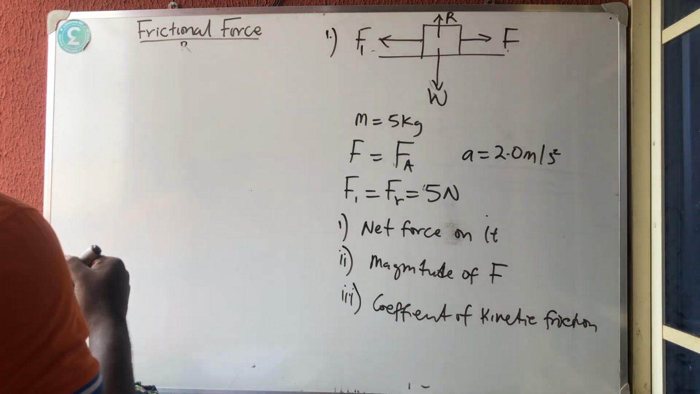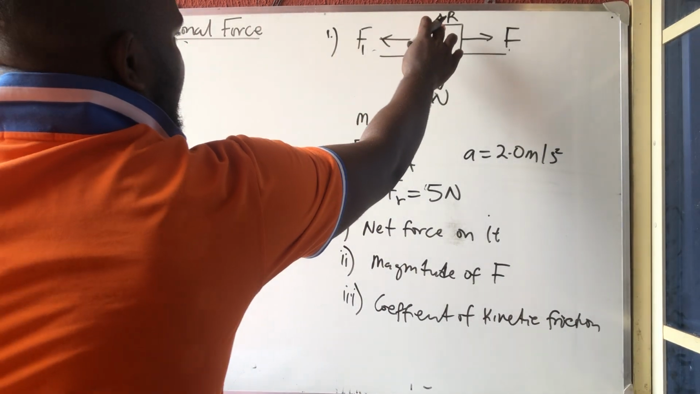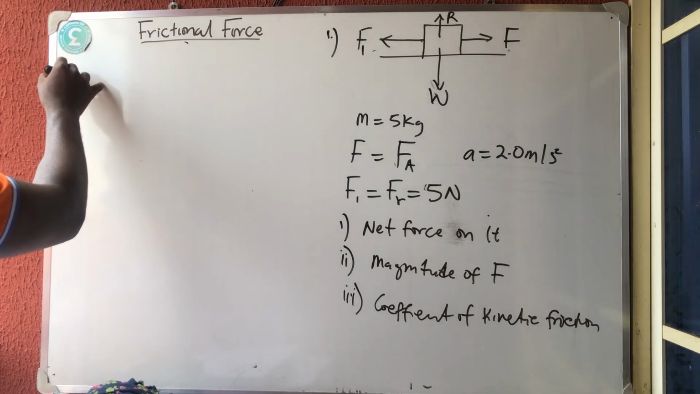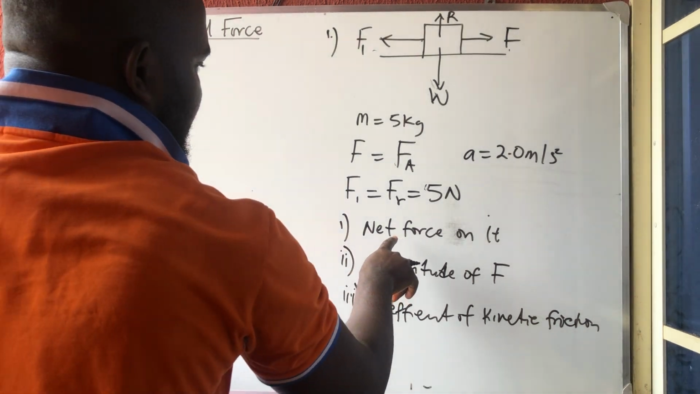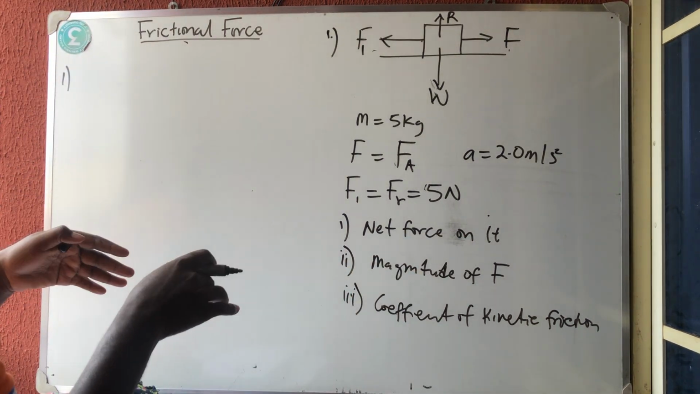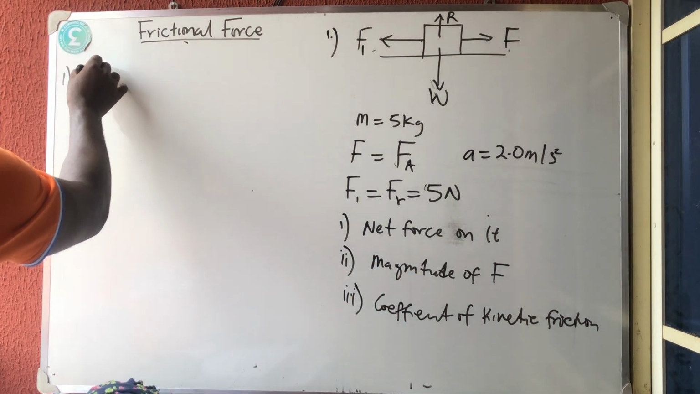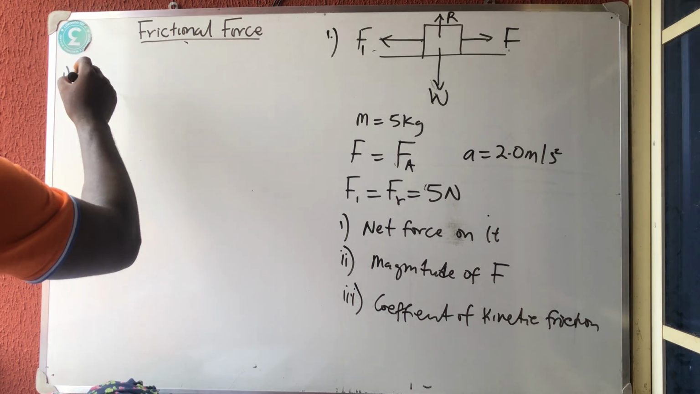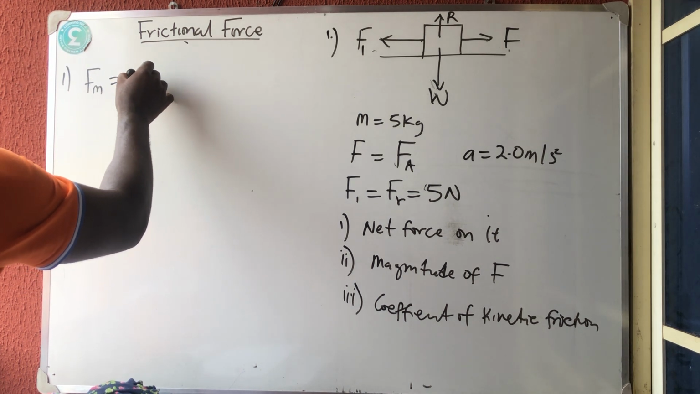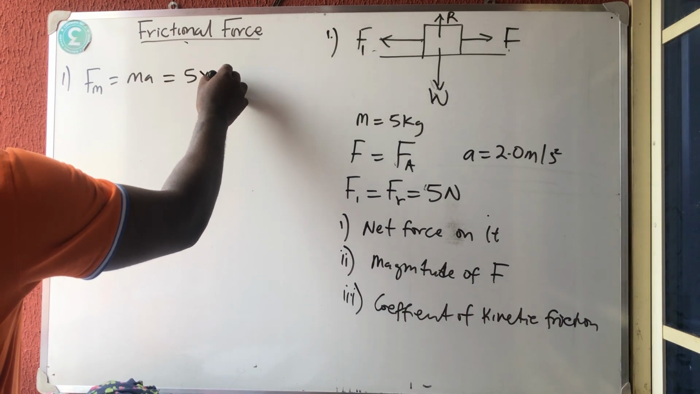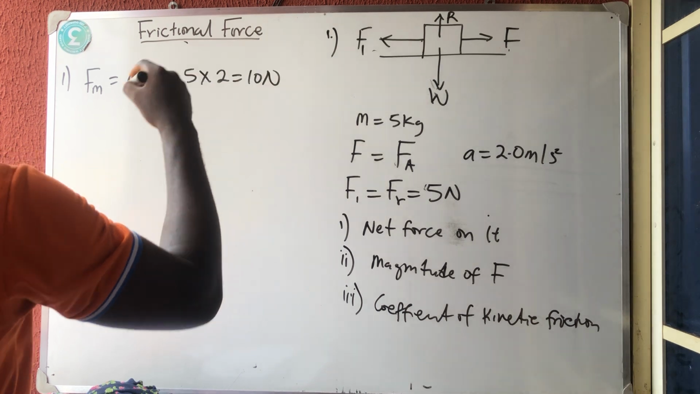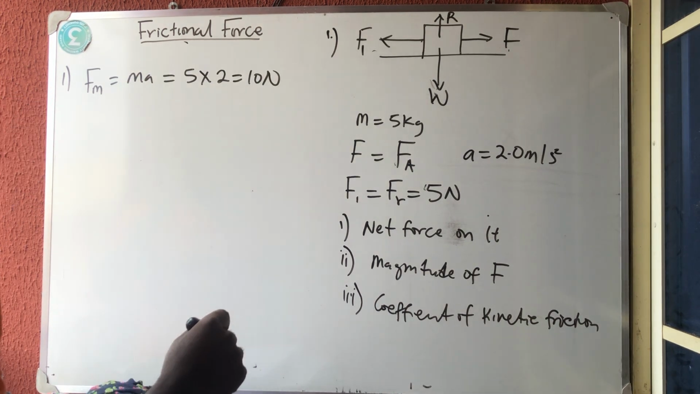Now, first of all, for a body that is sitting like this, the weight of that body is equal to the normal reaction. Okay, first of all, let's start from number one. Number one says we should calculate the net force. The net force is the applied force, the moving force. The moving force is always ma. It doesn't change. Which is the mass 5 times the acceleration 2, which will give you 10 Newton. This is the moving force.